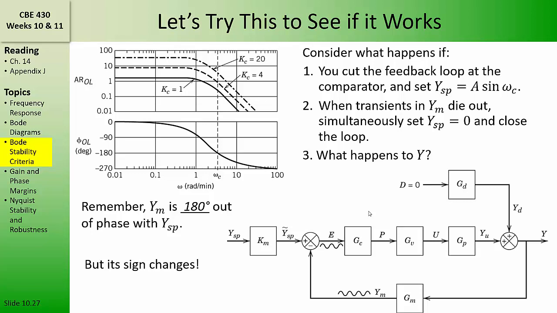In the last video, we provided this rather contrived thought experiment to explain why the Bode stability criterion establishes an upper limit on the stability of a feedback control loop. That thought experiment may not be very satisfying for you, because it involved this rather unrealistic situation where our set point was varying sinusoidally, and we had to disconnect the feedback control loop to establish the sustained oscillations in the